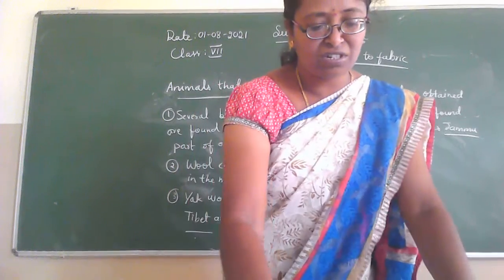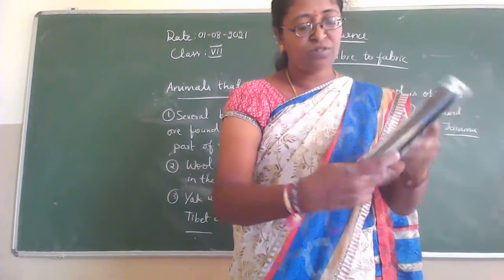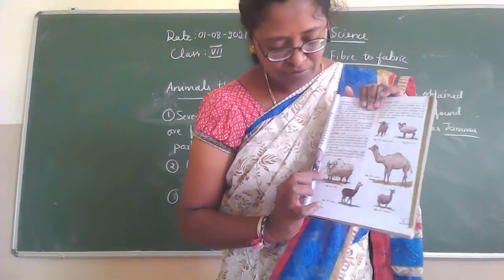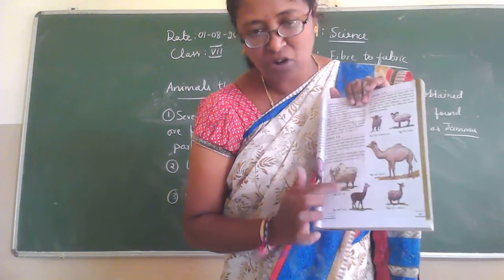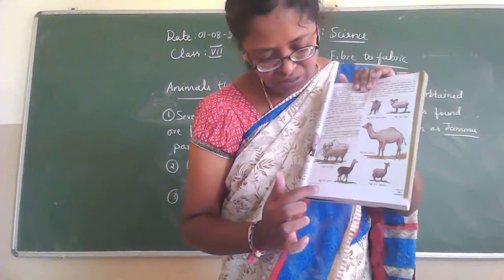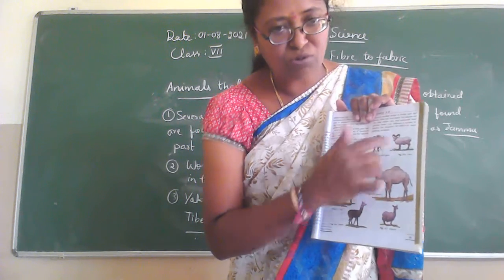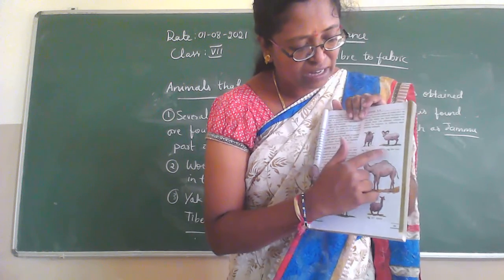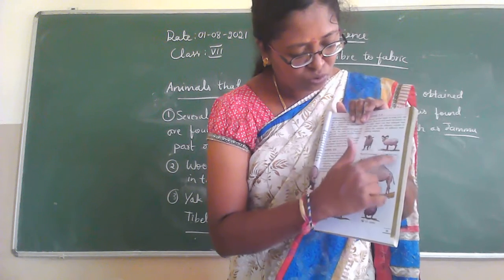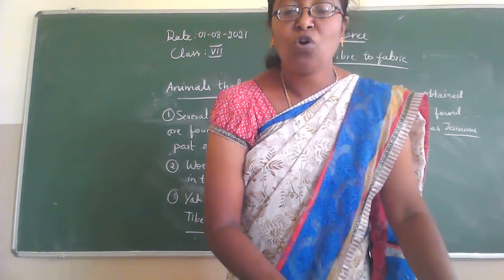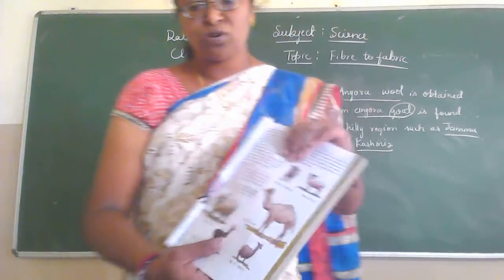So see the children here. This one is yak. Okay. What is this? Yak. See here. Then this one is, see, Angora goat. I have told you, no, Angora goat. Then this one is goat. See, so wool is also obtained from the goat.